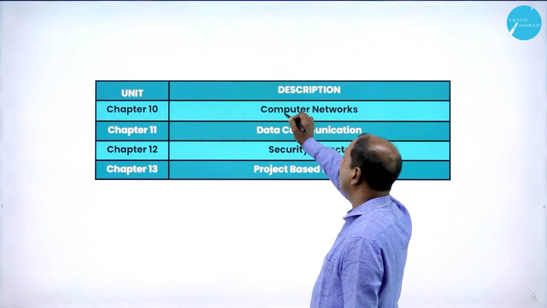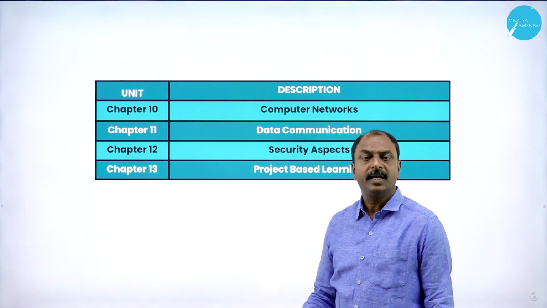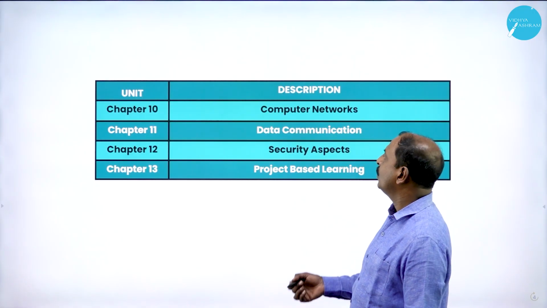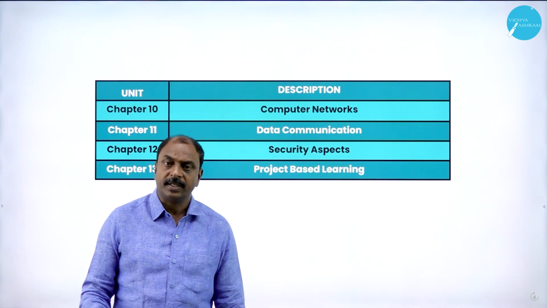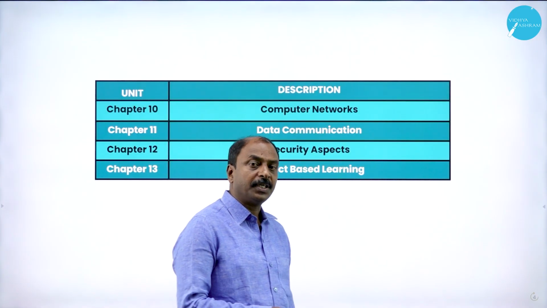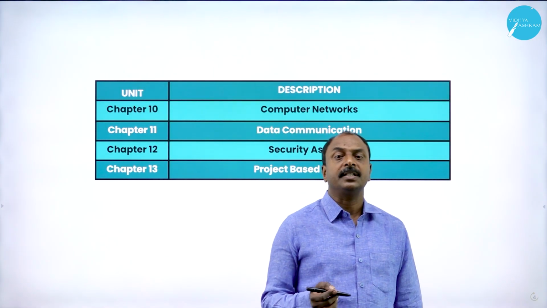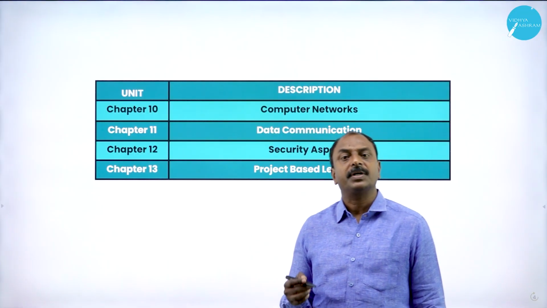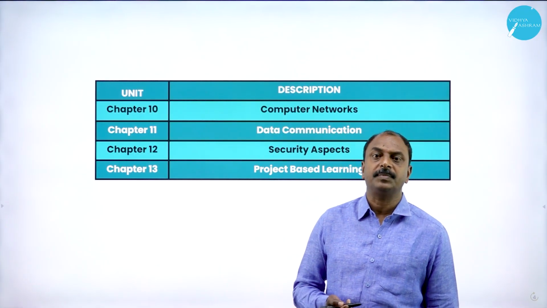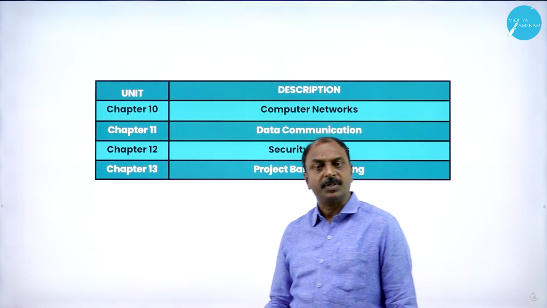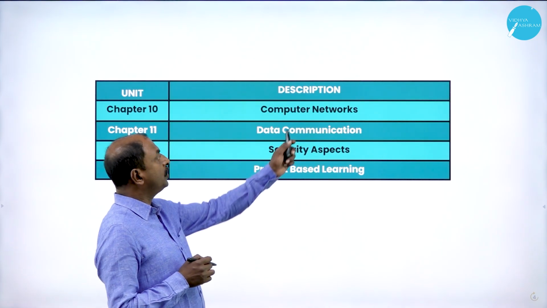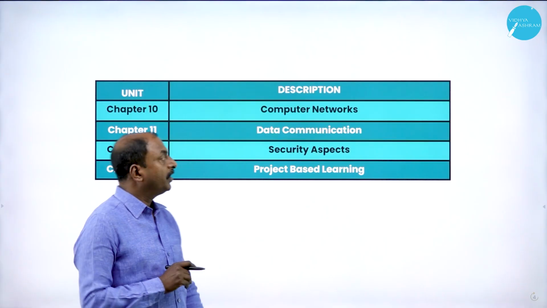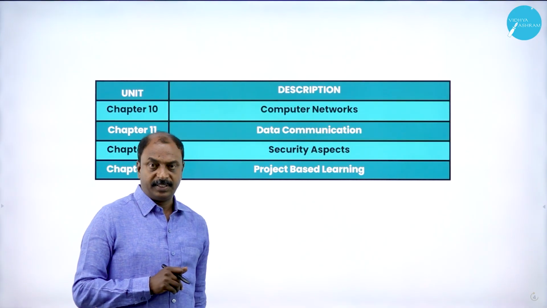In this chapter, we are going to learn in detail about networking: what is a computer network, what types of network there are, what we mean by topologies, and different technical terms and network devices. You might have heard of modem, router, switches. We are going to learn the definition and functioning of different types of network devices.